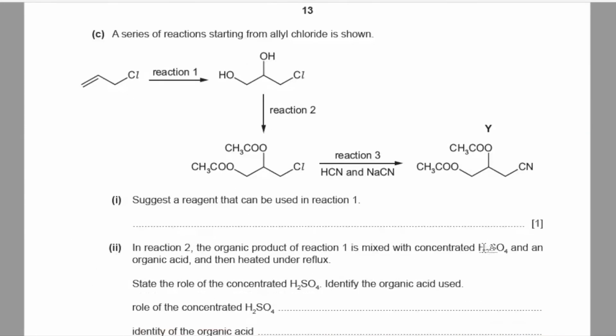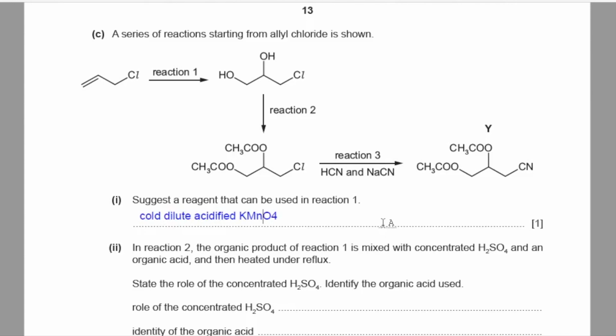Part C. A series of reactions starting from allyl chloride is shown. Part 1. Suggest a reagent that can be used in reaction 1. So reaction 1 is opening of this pi bond and formation of two new sigma bonds. When the C to C double bond breaks and two hydroxyl groups attach, this means that cold dilute acidified KMnO4 was used. So I should write cold dilute acidified